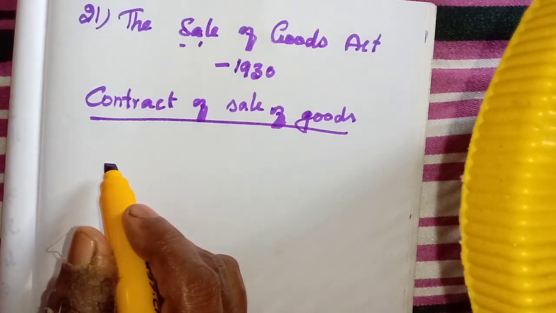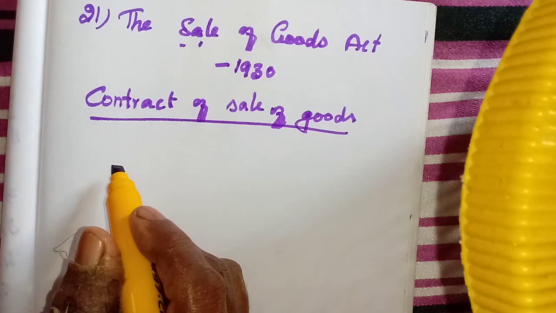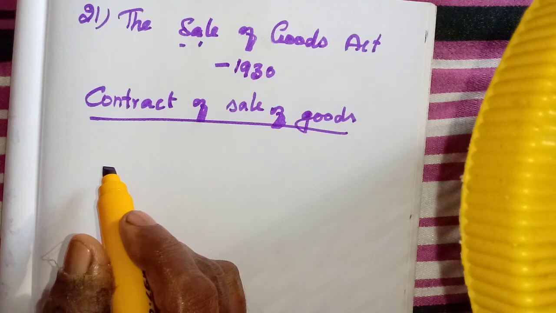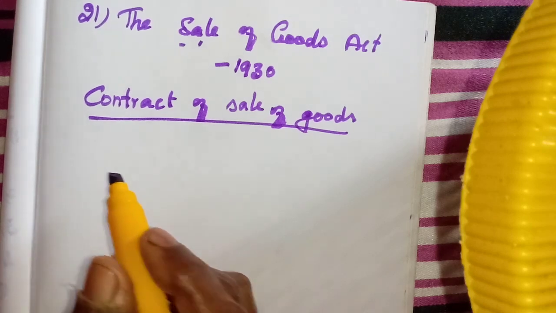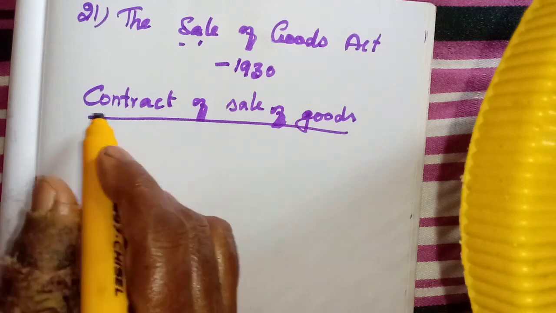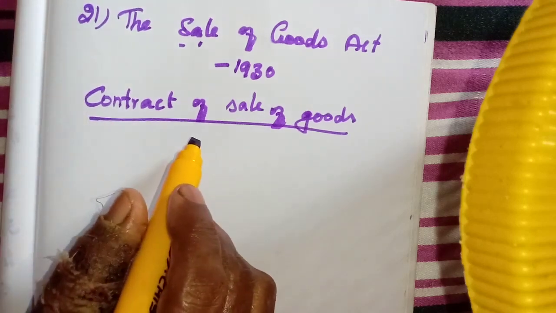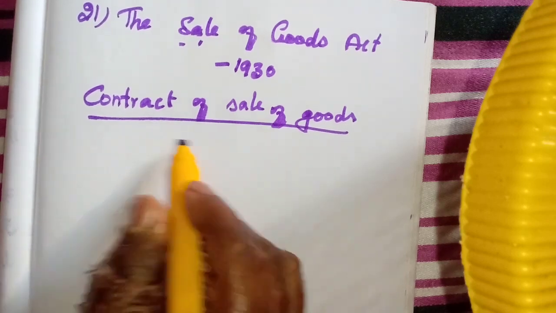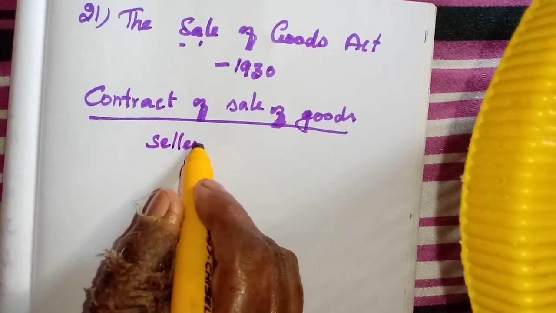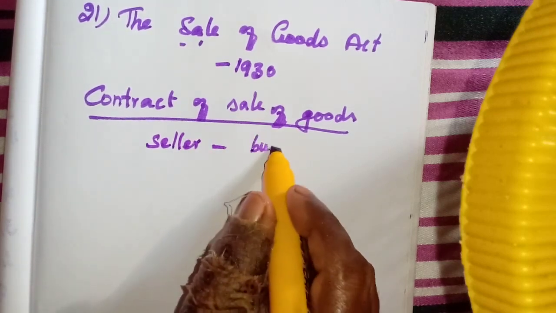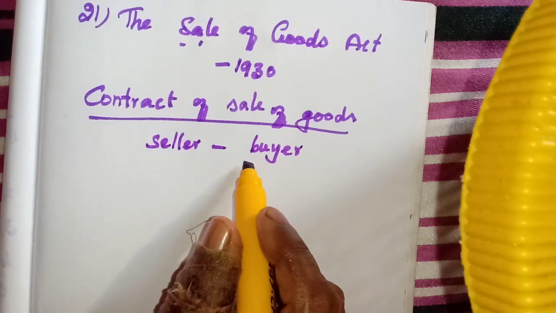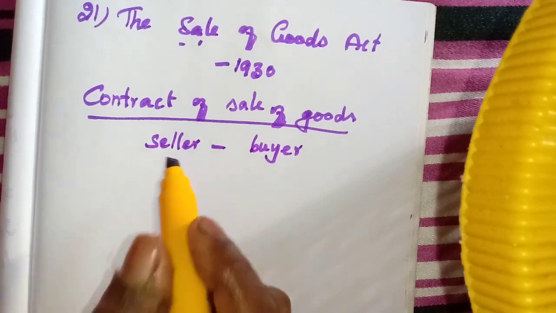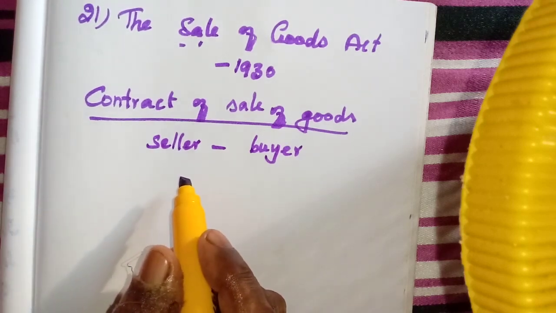Sale of goods does not always mean transferring the ownership of goods at that time. We will learn different types of sale. In a future date also we can sell the goods. Now we will make an agreement, and the agreement is called a contract. So here the seller agrees to transfer the ownership of goods to the buyer after getting the price of the goods. That's all, the simple meaning.